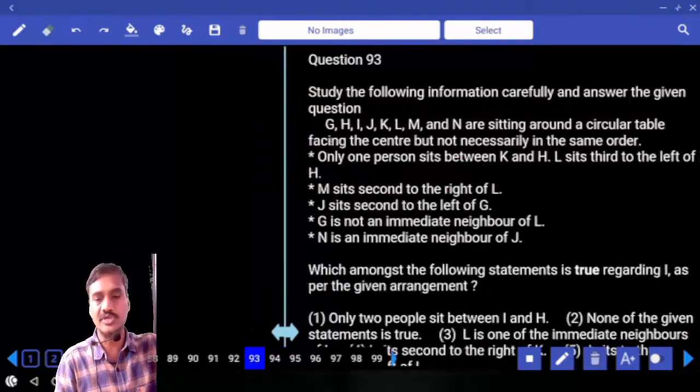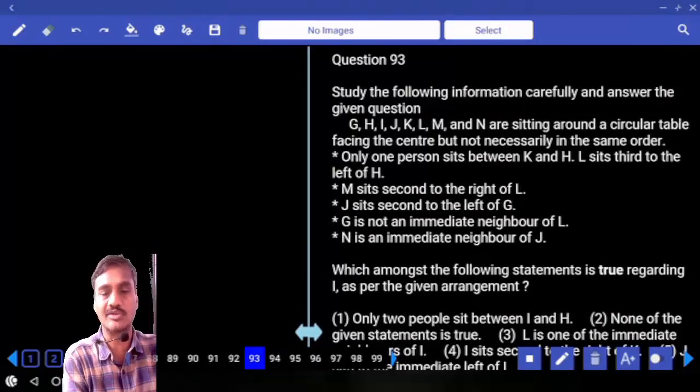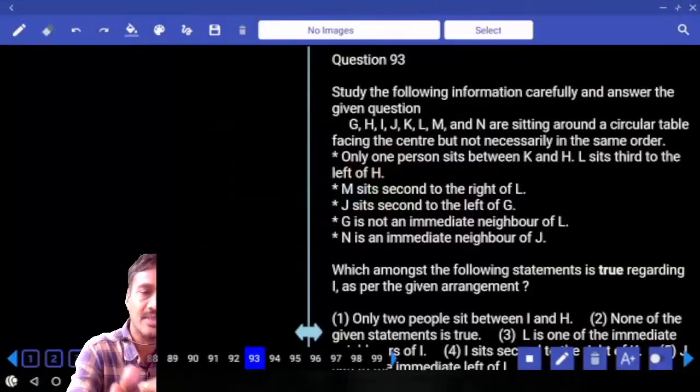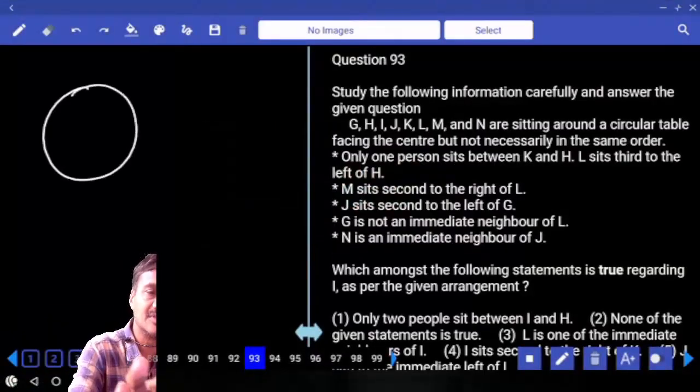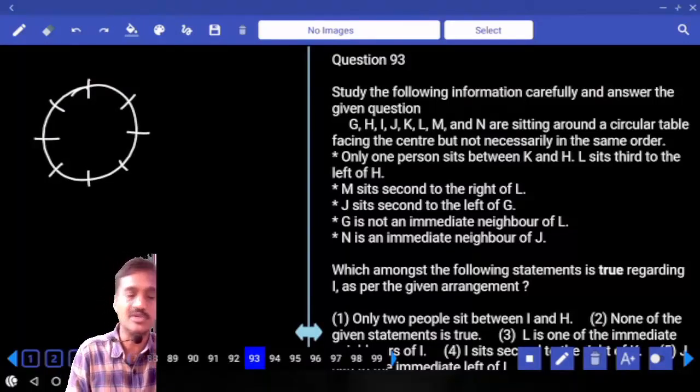Then 93 to 97. Now this is based on circular arrangement, and all the persons are facing towards the center. How many persons are there? 8 persons. 8 persons seated around a circular table facing towards the center. Then only one person between H and K.